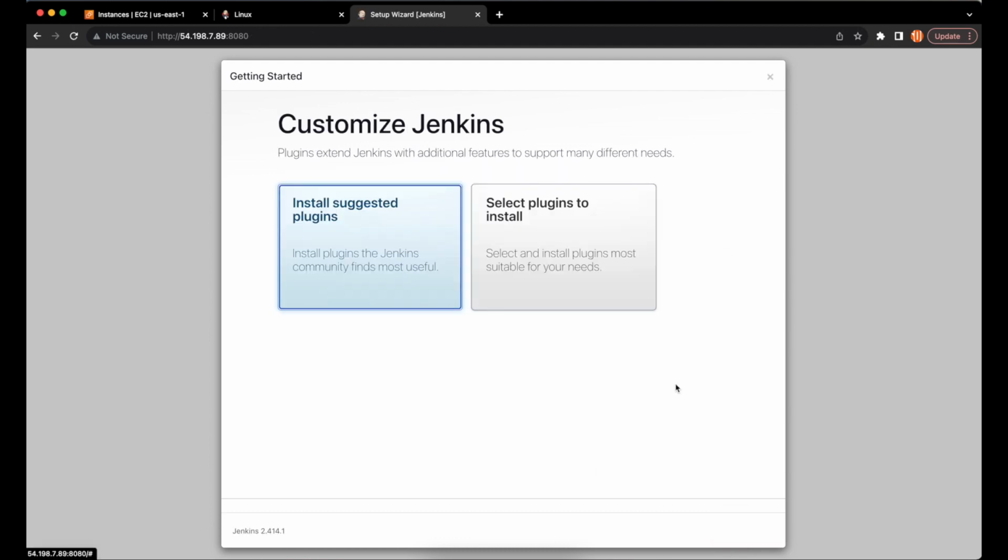This ends the lab, and at this point, you should be able to access Jenkins application to carry out the required configuration. Congratulations. I'll see you next time.